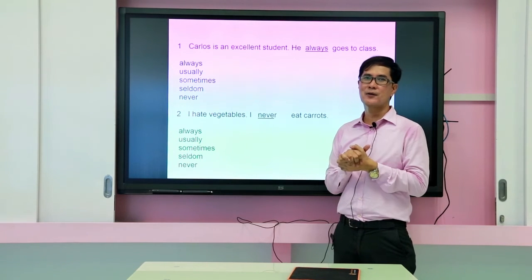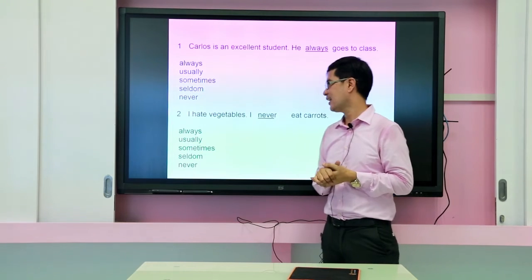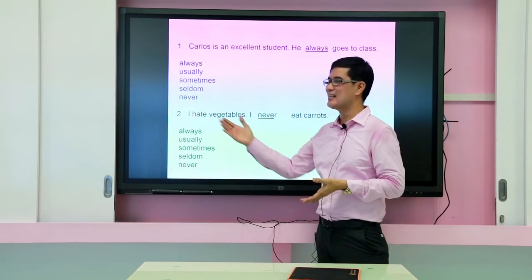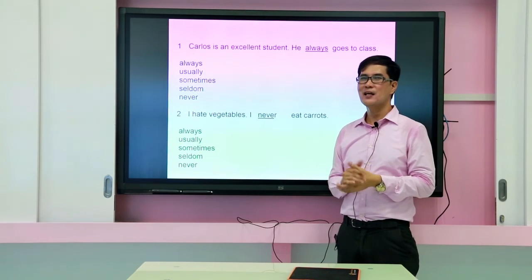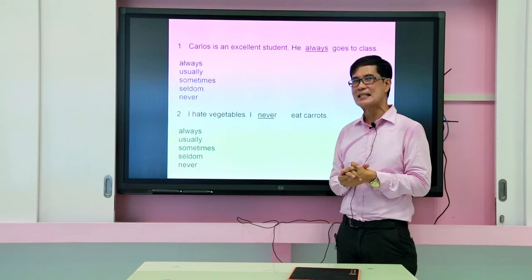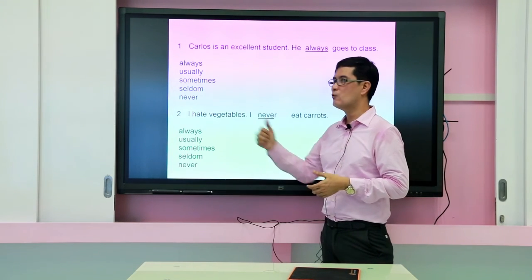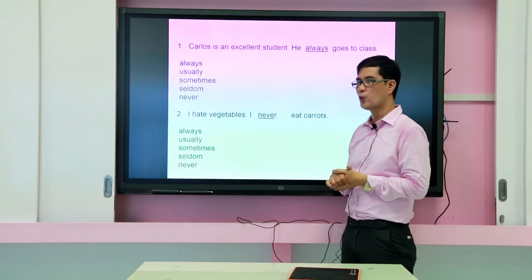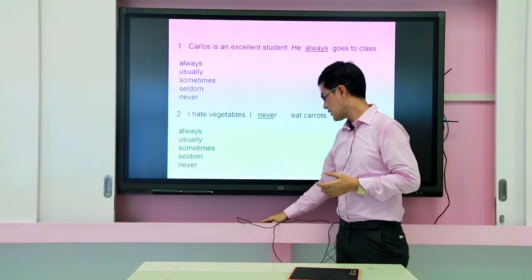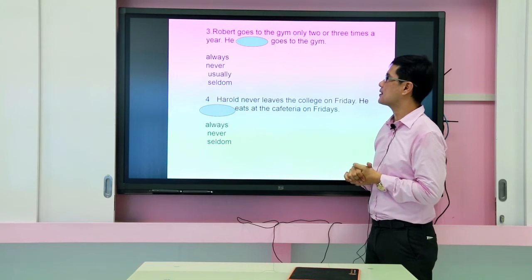We have the correct answer, never. Are you also correct with your answer? I hope so, okay? Why never? So for this one, it explains the word hate. So meaning that you've never loved vegetables right here, so most probably you wouldn't eat vegetables at all. And since we have carrot here, it's one form of vegetable, so we would use the word never. Zero. Okay? All right. Let's see more of these examples right here and how we're going to answer this quiz.